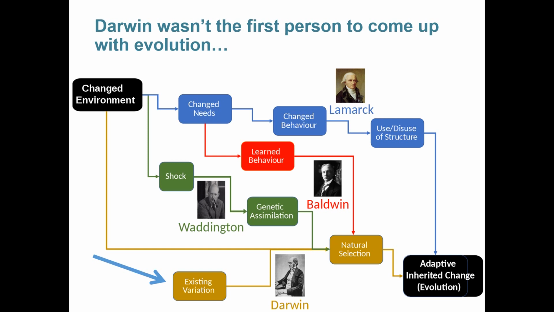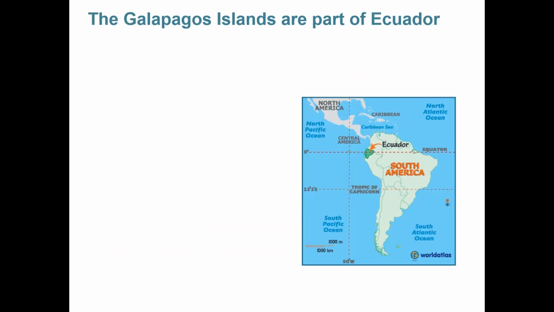So how did we get there? Well, a lot of this information was originally thought about on the Galapagos Islands. These are islands that are part of Ecuador in South America.